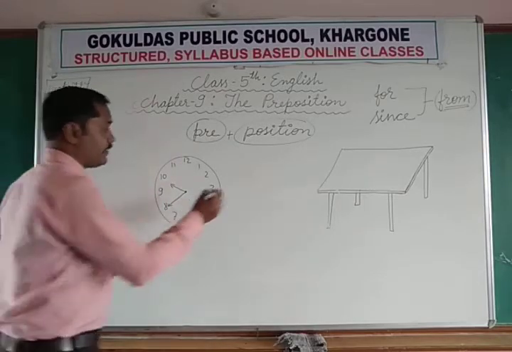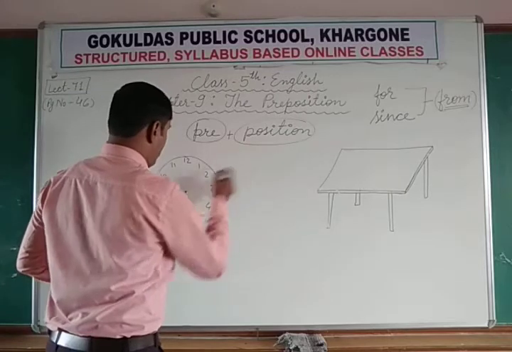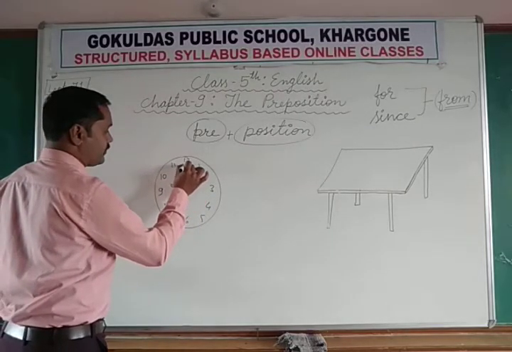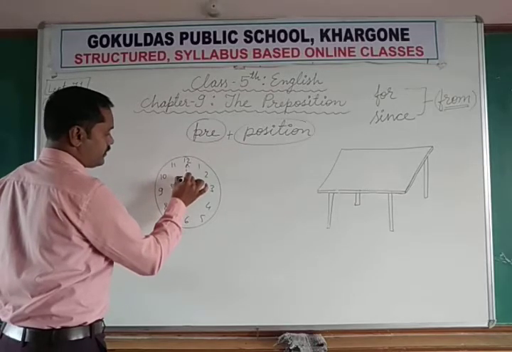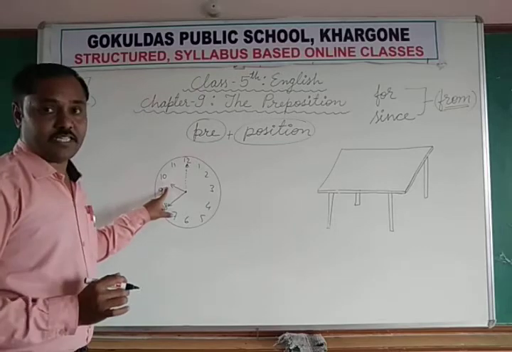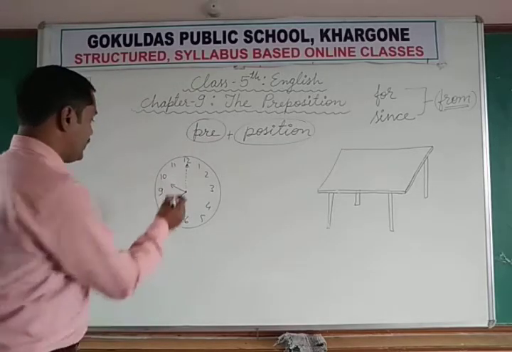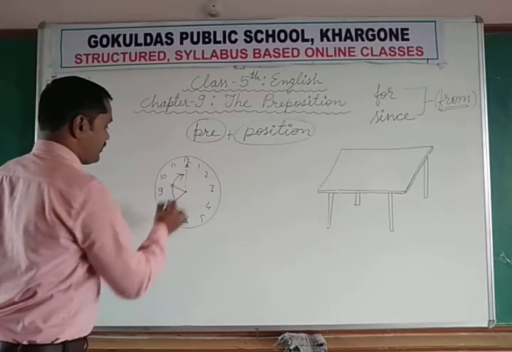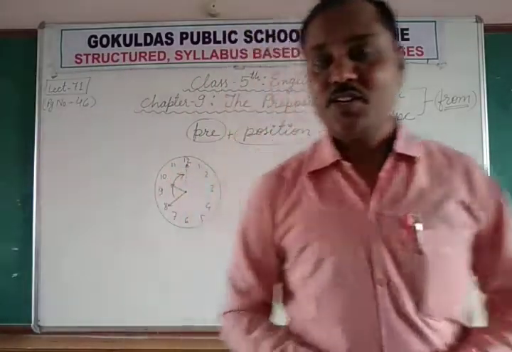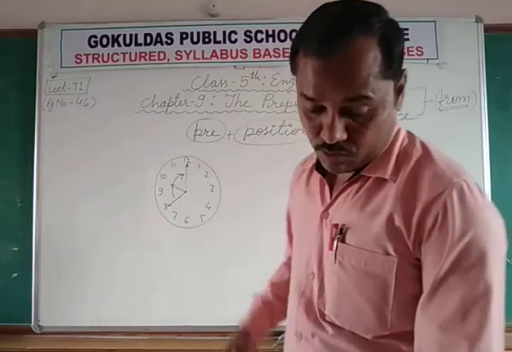Okay, when will it be 10 completely? When this minutes hand will come just against this 12 number. At that time we will say that this is a complete 10. But we have 20 minutes to complete 10. Okay, so that's how to show the time.